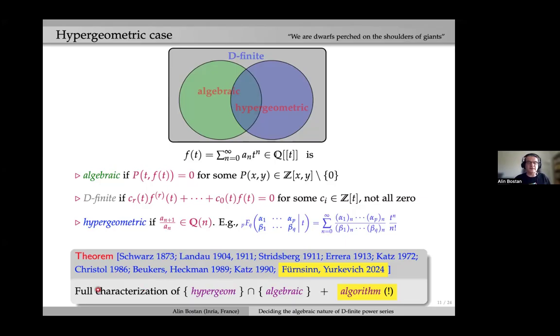What I like very much is not only that there is a full characterization now of this class, but also that we have an algorithm since 2024. And in the audience, we have at least one of the authors of this very beautiful work, which I highly recommend, Laurent Fernzi, together with Sergei Sorokevich.